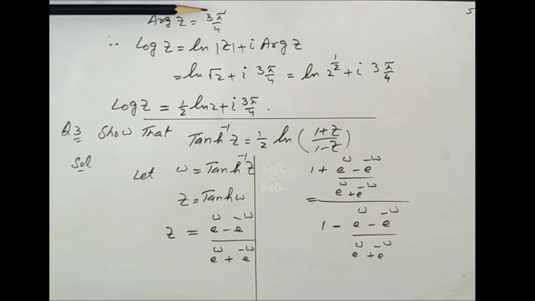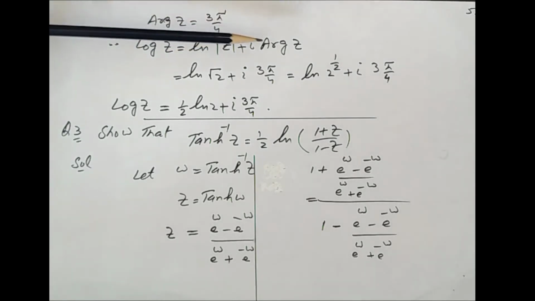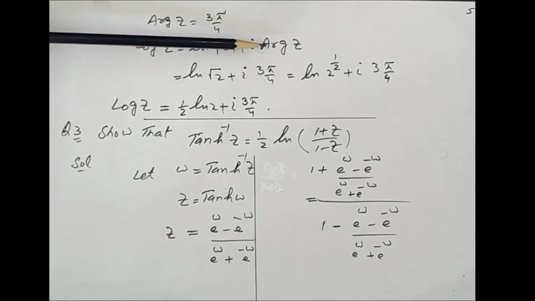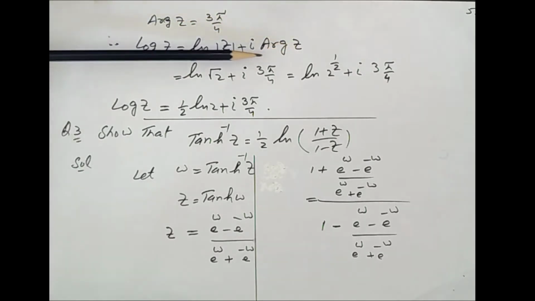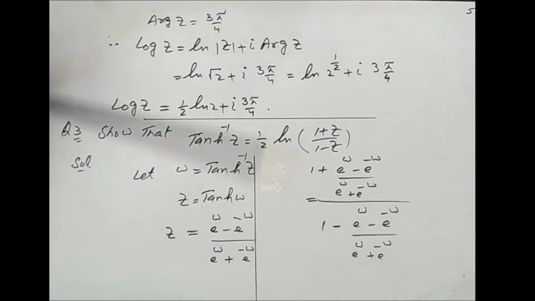So argument of z equals 3 pi by 4. By using the formula log of z equals log of modulus z plus iota argument of z, modulus z equals under root 2, and argument of z we found is 3 pi by 4. So here we put the value of argument of z, that is 3 pi by 4. This can be written as 2 raised to power 1 by 2 plus iota into 3 by 4.